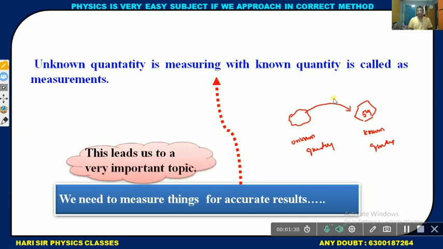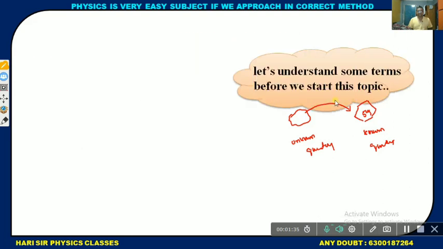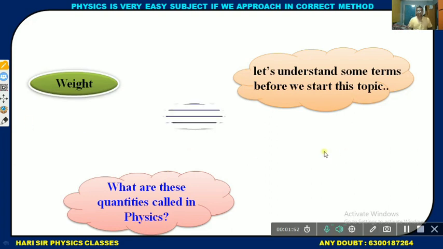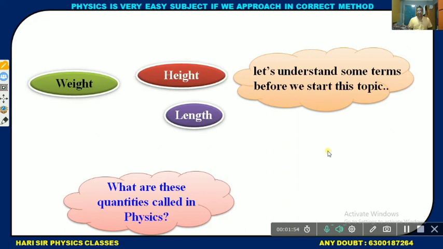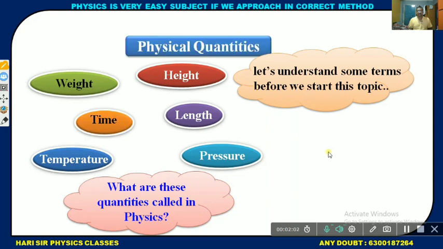So measurement leads us to a very important topic. Let us understand some terms before this topic. What are the quantities in physics? Weight is a quantity. Length is a quantity. Height, temperature, pressure, time are quantities. So these are called physical quantities.